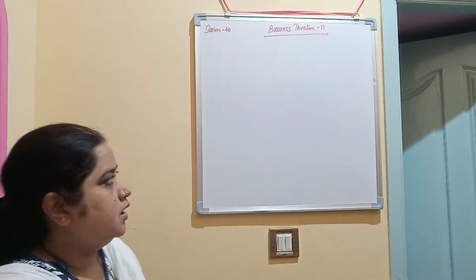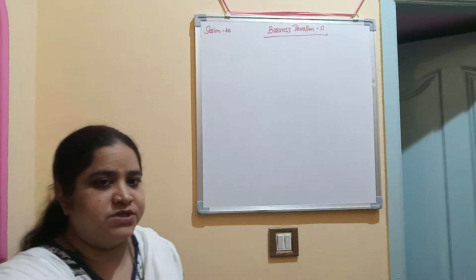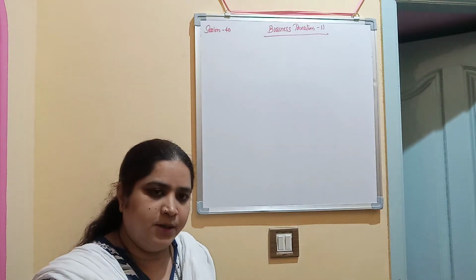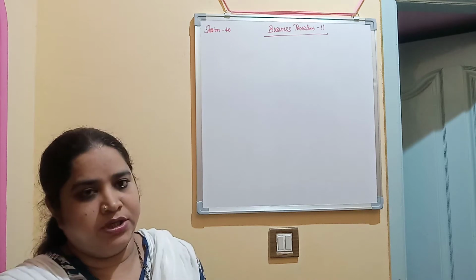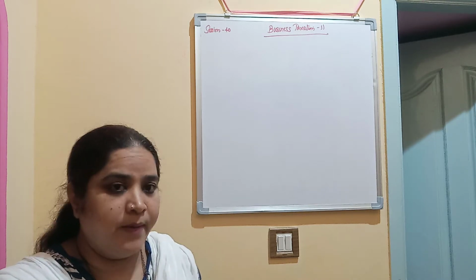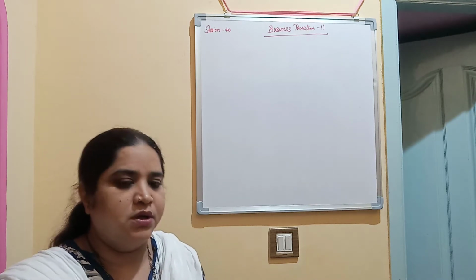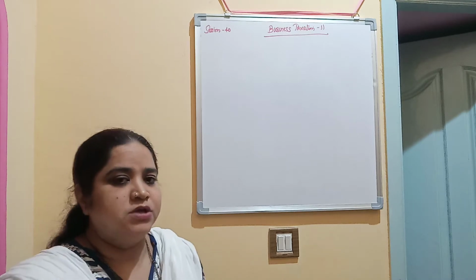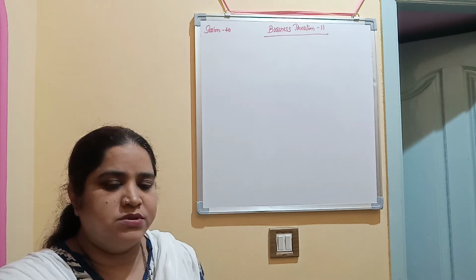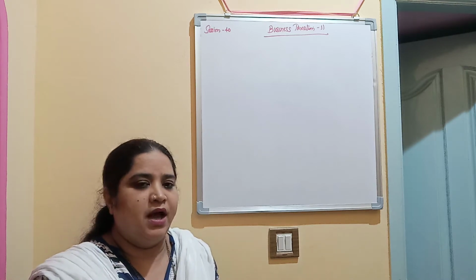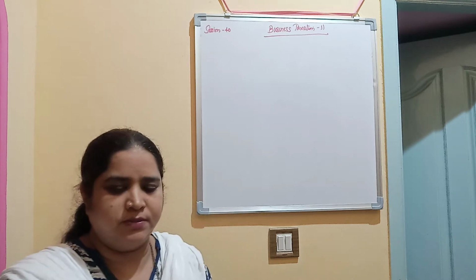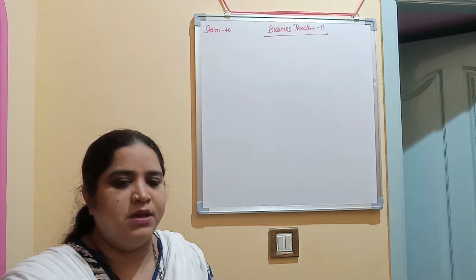Hello students. Today I will be starting with session 40 from the chapter Income from Capital Gains. Study material session number 40 has given you the format as well as the problems on income from capital assets. When I was discussing the theoretical part relating to this chapter, I clearly explained what is a short-term capital gain and what is a long-term capital gain.